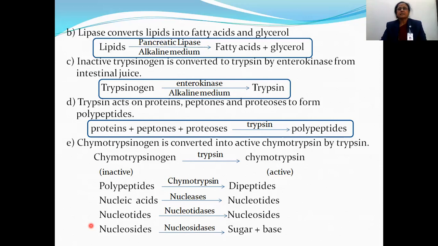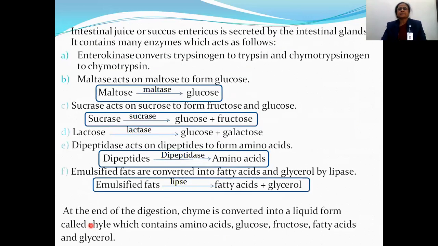This is the digestion which takes place in the intestine. Then the intestinal wall also secretes enzymes, and this secretion is known as intestinal juice, or succus entericus. A question is always asked about the other name for intestinal juice, and that is succus entericus.